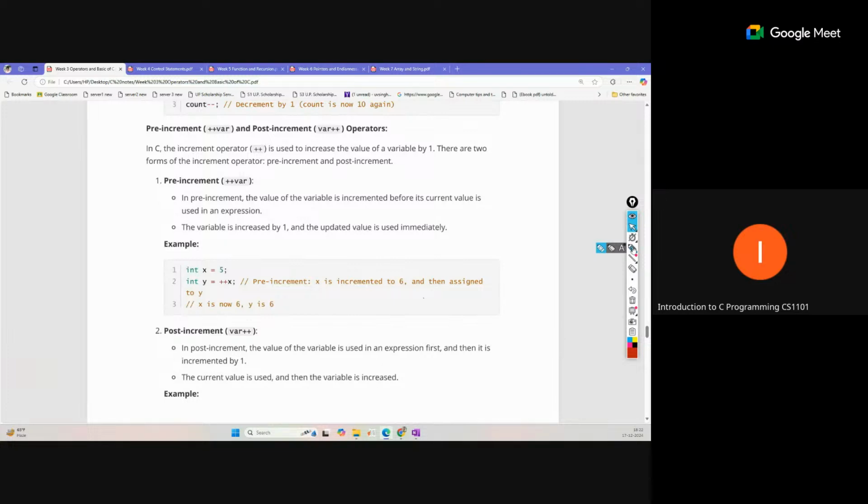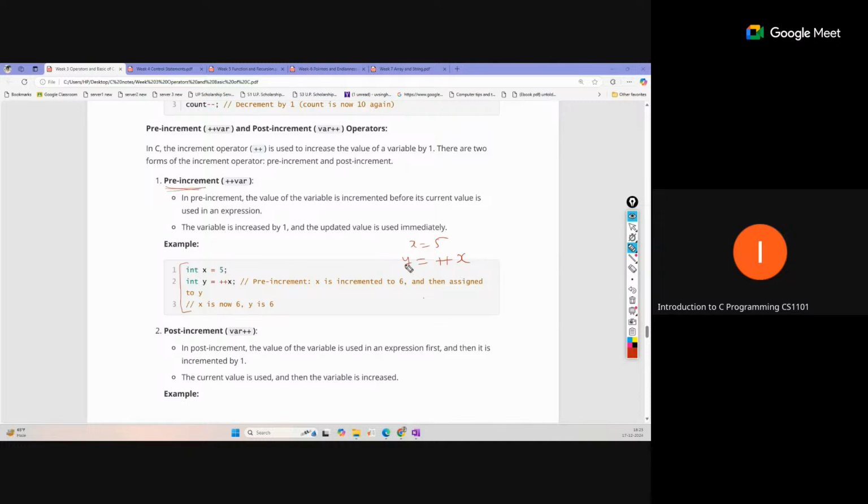So, pre-increment. Suppose you are writing this example: x equal to 5, and then y equal to plus plus x. The name is pre-increment.